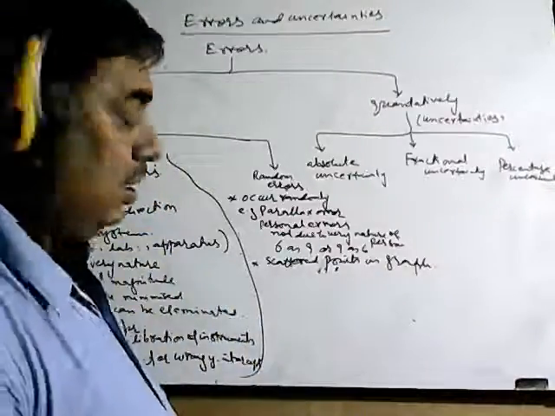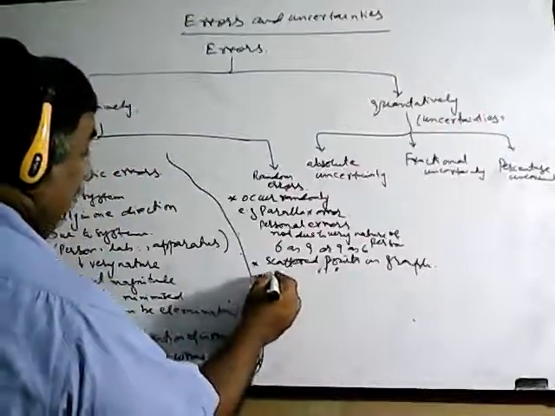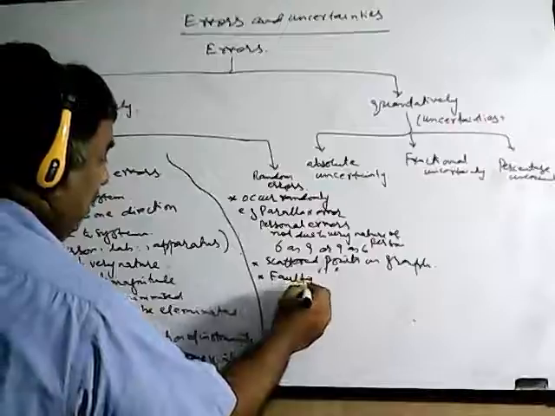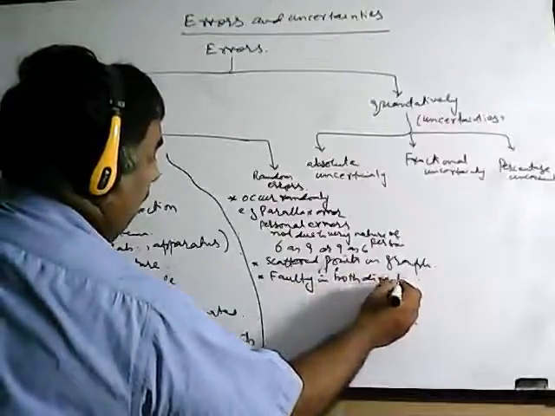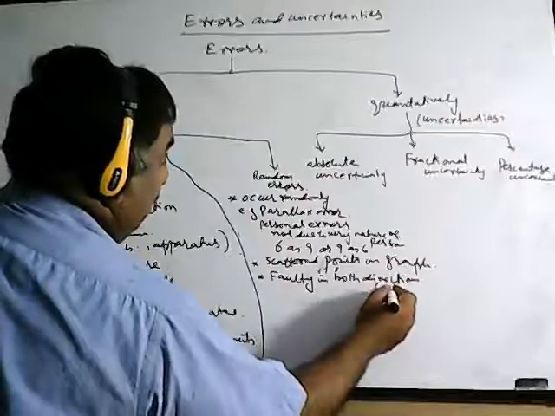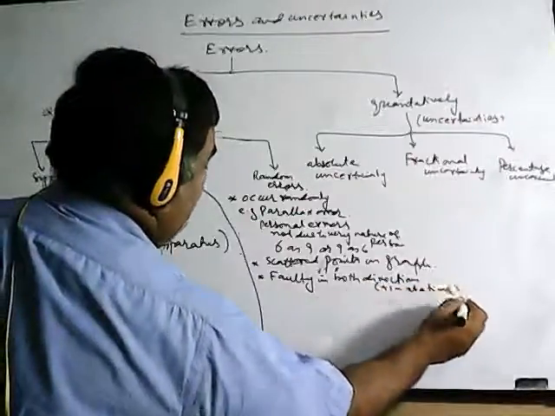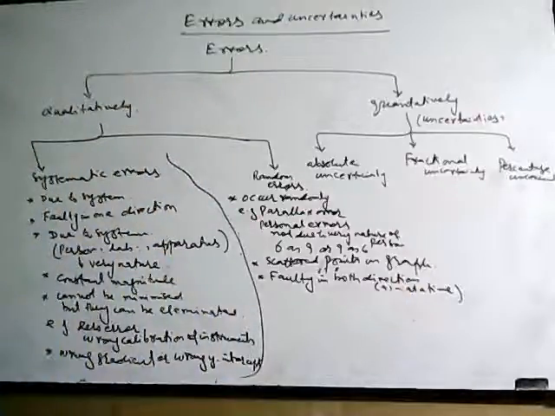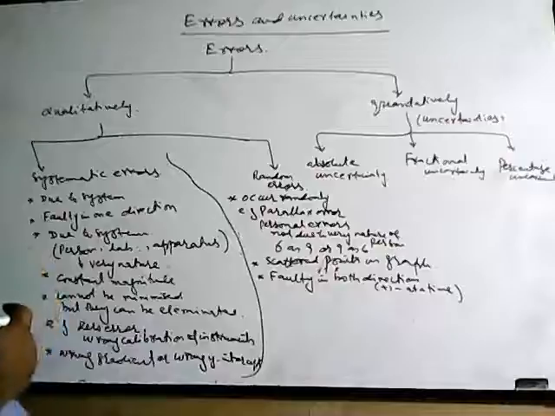Random errors are not of constant magnitude. First of all, they are faulty in both directions. It means they can be positive and negative at a time in the same practical. Sometimes you can read more, sometimes you can read less.